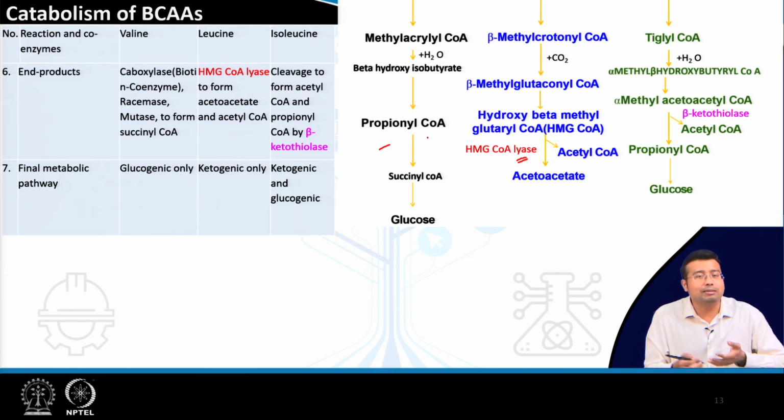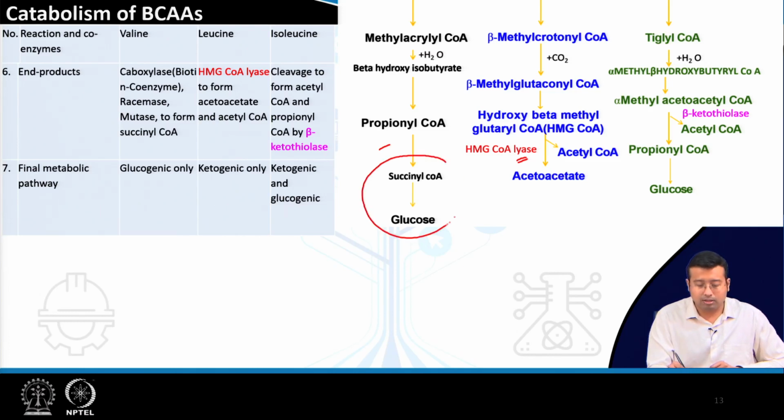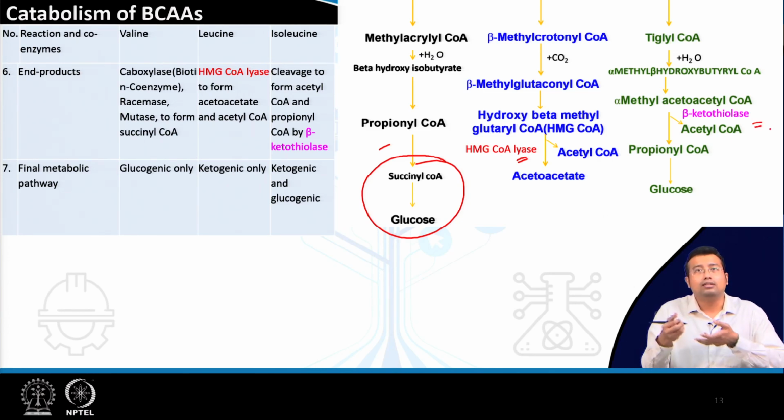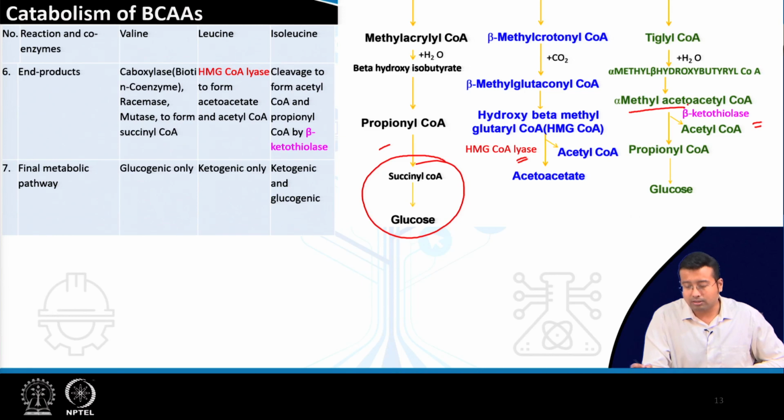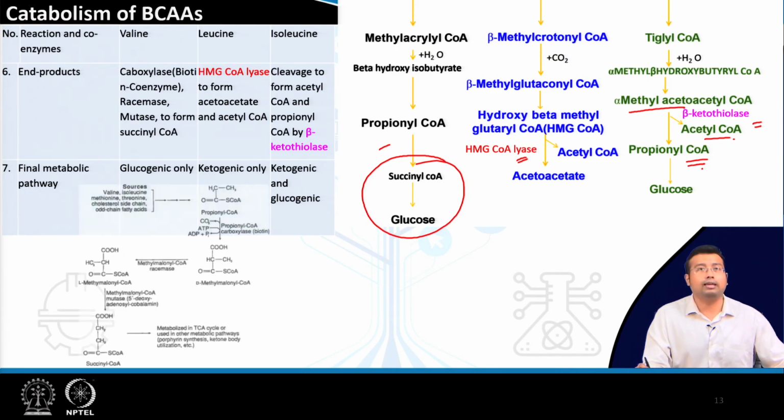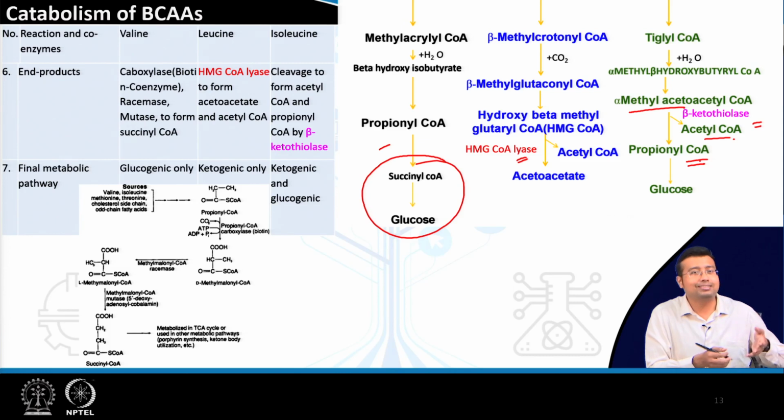Carboxylase, racemase and the mutase, it is converted to succinyl CoA. You already know that. Here beta ketothiolase breaks down this alpha methyl acetoacetyl CoA to form both acetyl coenzyme A and propionyl coenzyme A. Okay. This is a recap of last class, what we discussed.